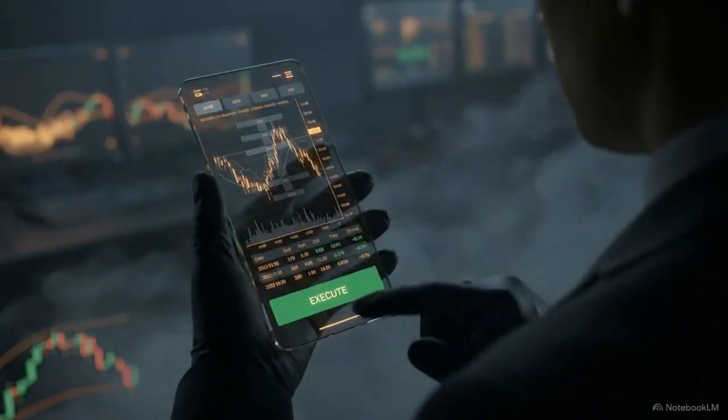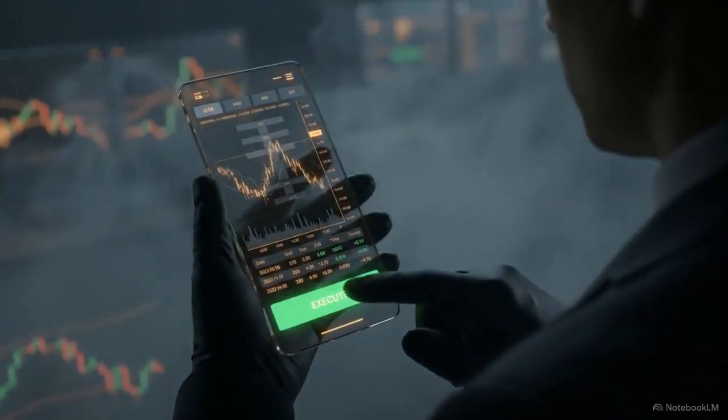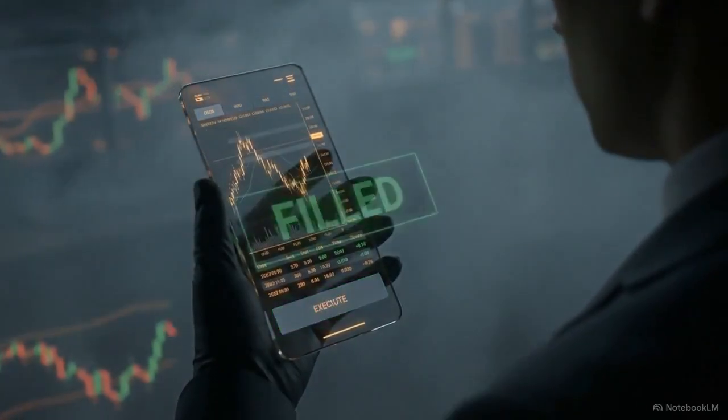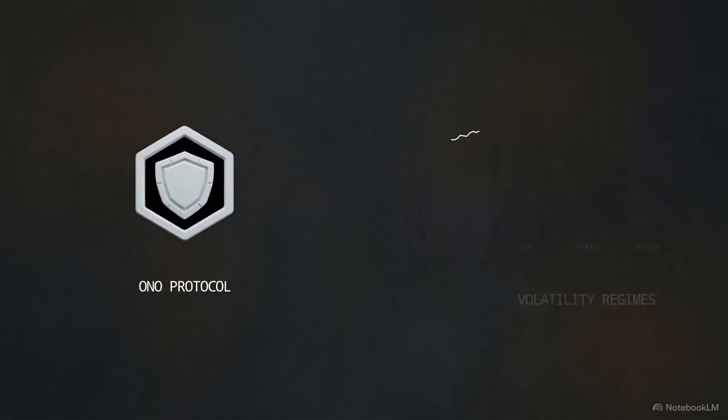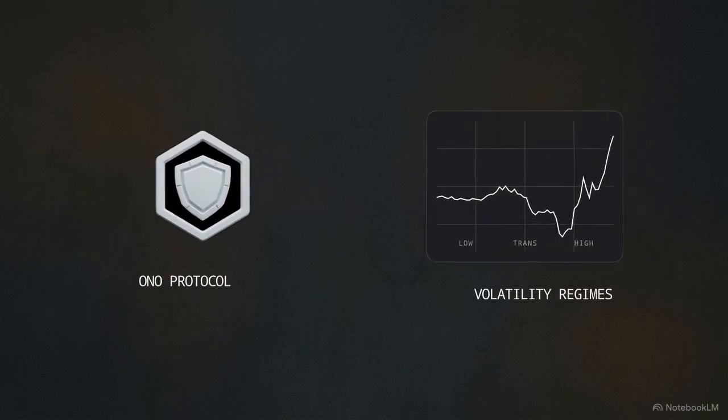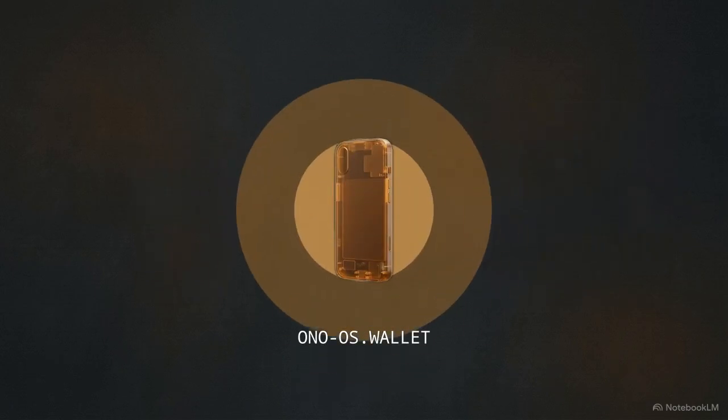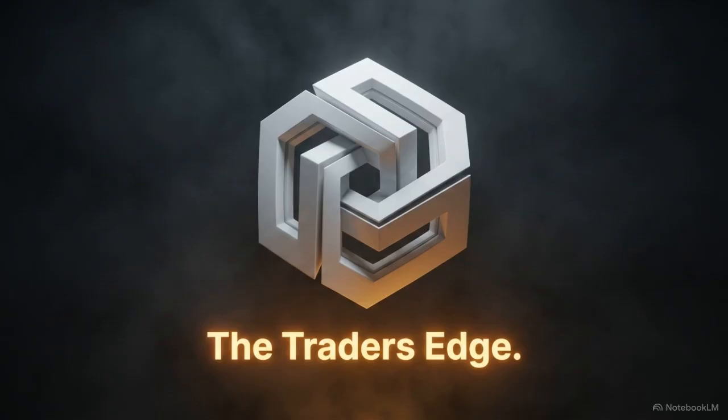In markets where alpha is captured in milliseconds, minimizing network delay and human friction is a prerequisite for executing high-frequency strategies. By combining the ONO protocol with autonomous volatility regimes, the ONO OS.wallet provides capital mobility at the speed of computation. This is the new architecture of profitability.